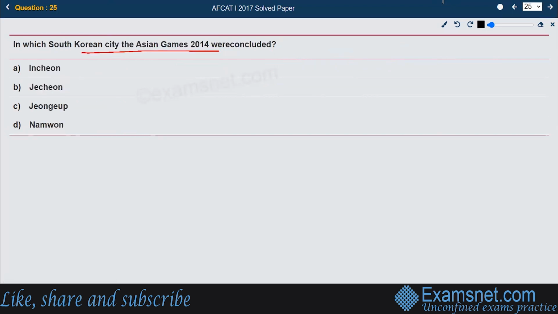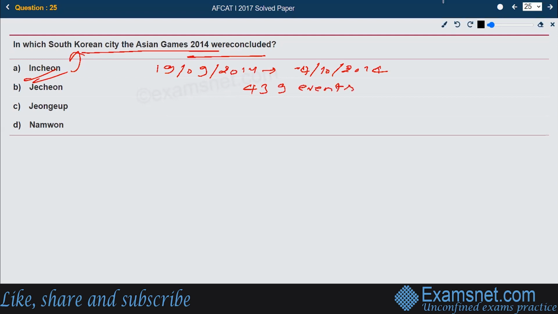Now, in which South Korean city were the Asian Games 2014 concluded? The right answer is Incheon, the city in South Korea where the Asian Games 2014 were held, from September 19 till 4th October 2014. It had 439 events combined in 36 different sports.